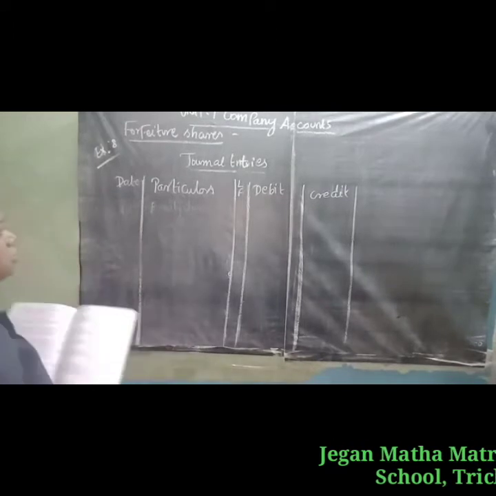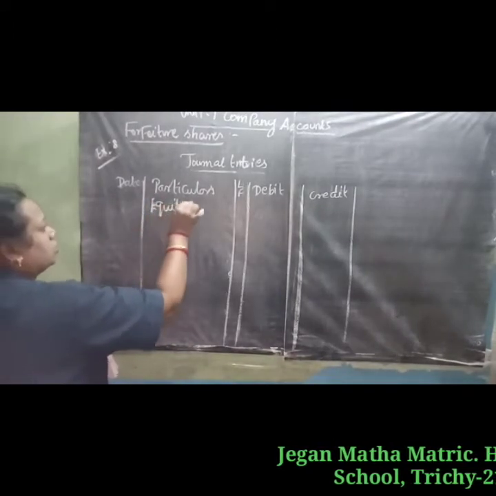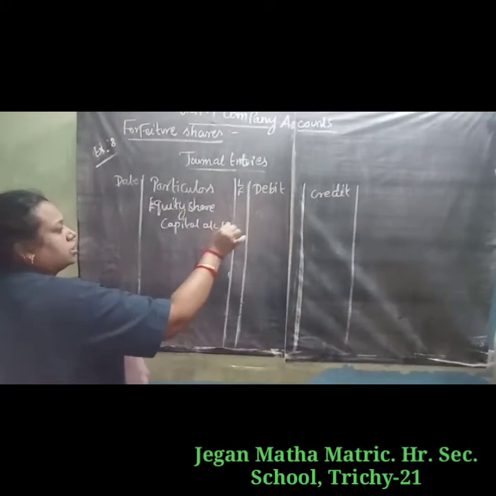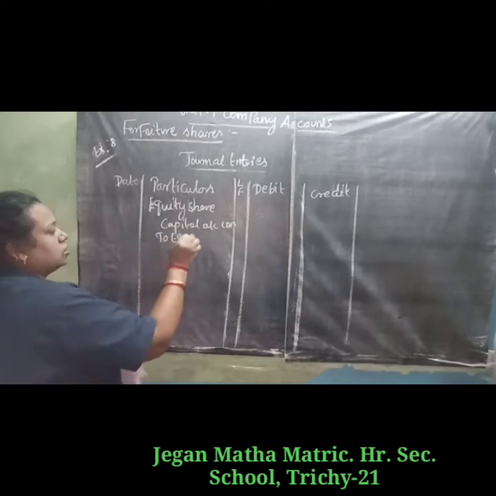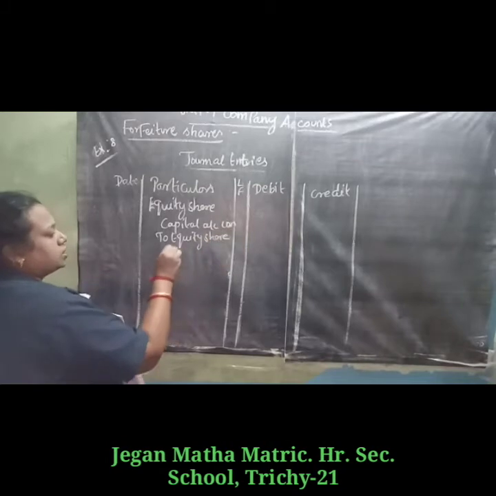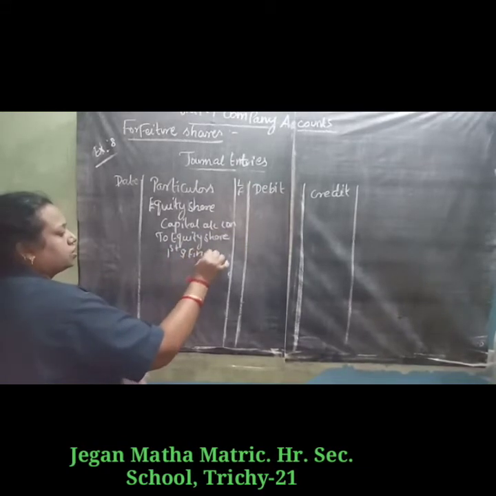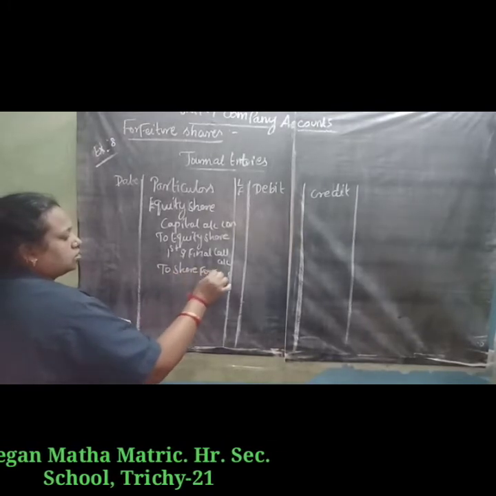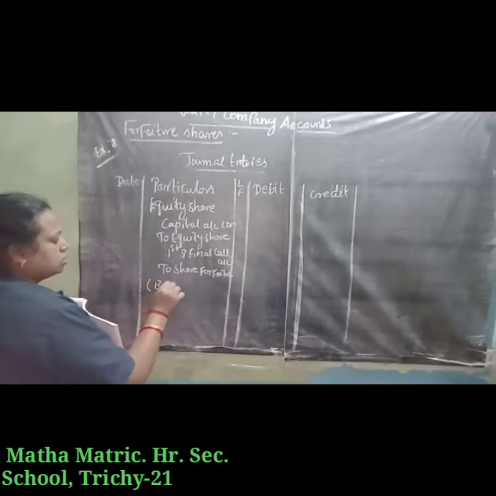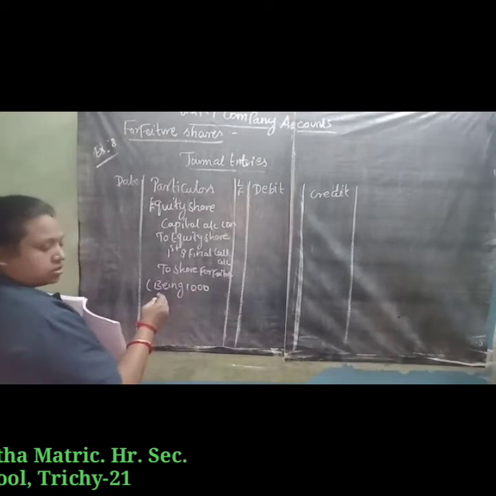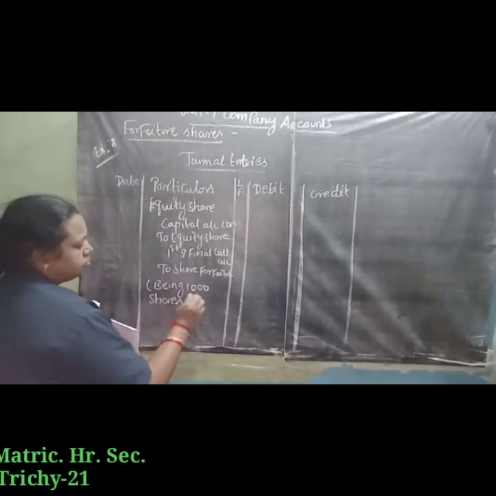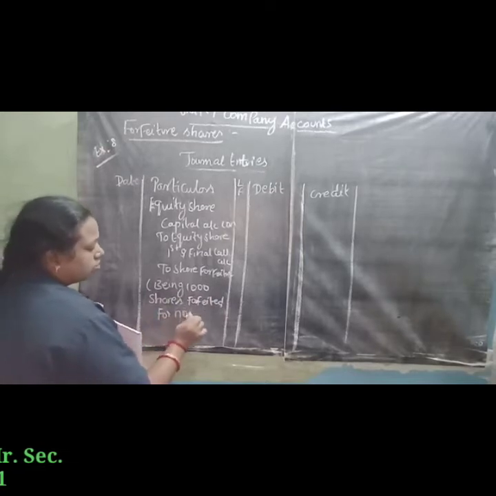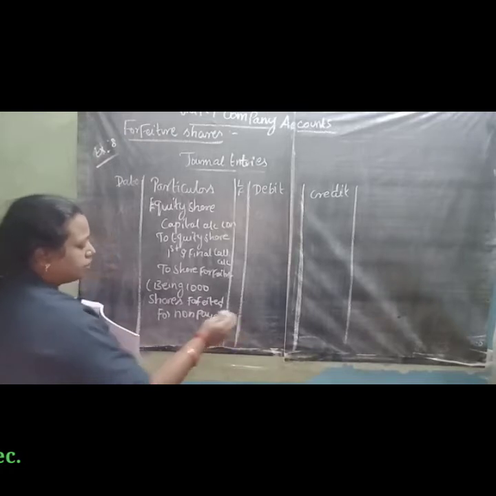Now write the journal entries. Equity Share Capital Account debit, to Equity Share First and Final Call Account, to Forfeited Shares Account, being 1000 shares forfeited for non-payment of call money.